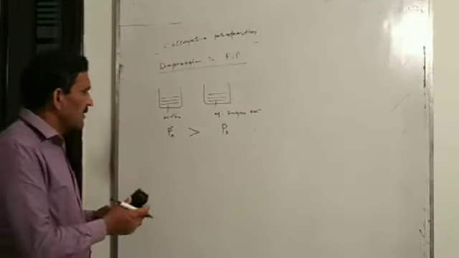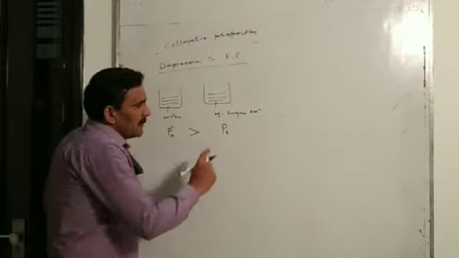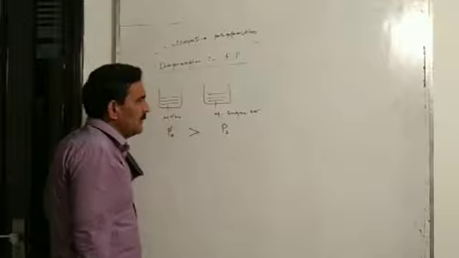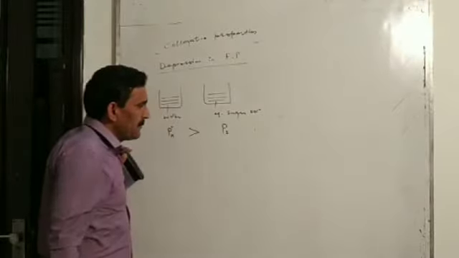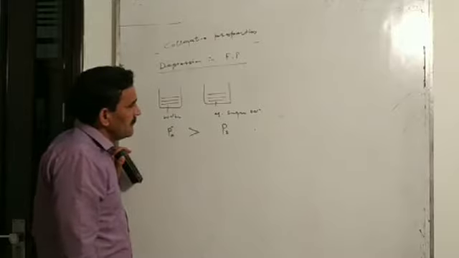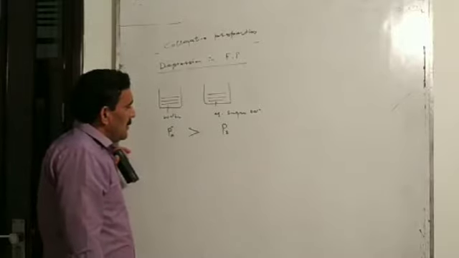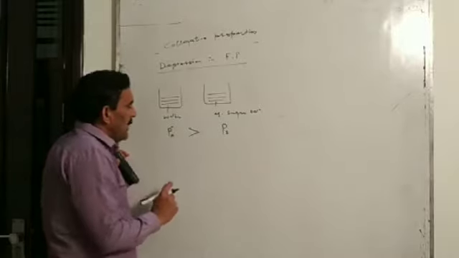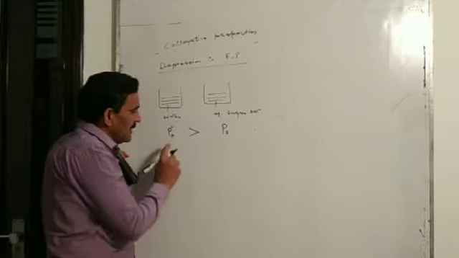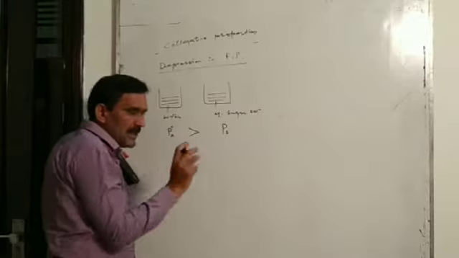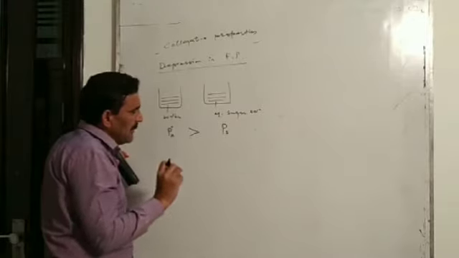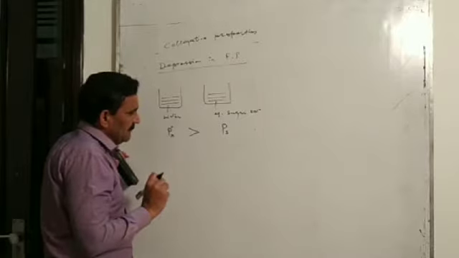Or in generalized terms, we can say the vapor pressure of a solution containing a non-volatile solute is always less than the vapor pressure of pure solvent. Now you see, as the vapor pressure of pure solvent is high, the vapor pressure of solid and liquid state of pure solvent will be equal to each other at some higher temperature.